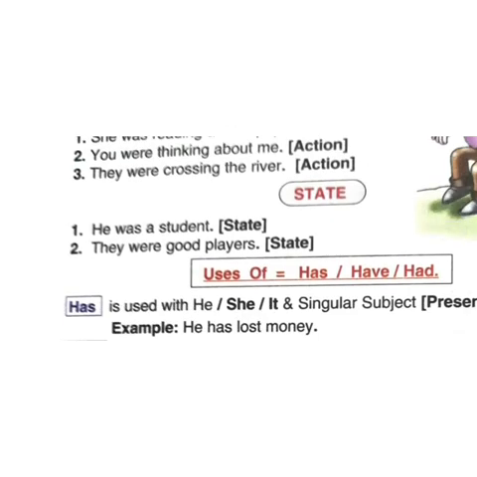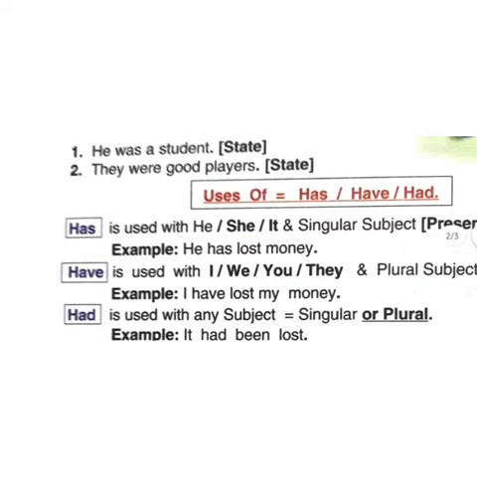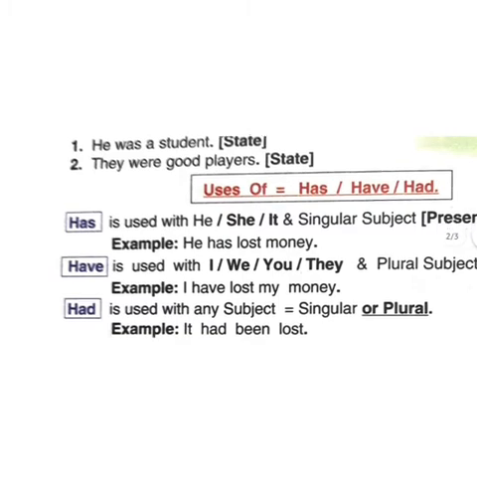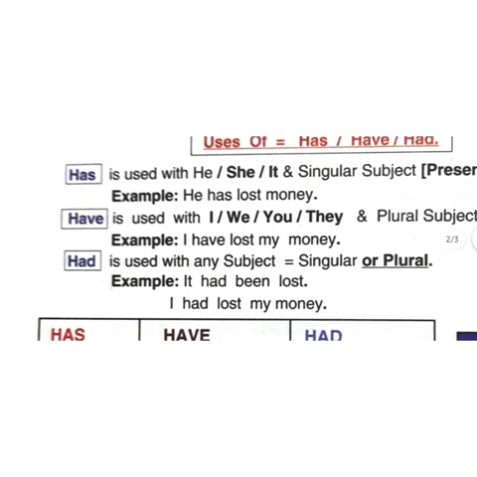In other sentences in which there is no action word, we also use was and were. For singular we use was, and for plural we use were. Okay, let's study the rule of has, have and had. Has is used with he, she, it and a singular subject. For example, he has lost money. She has lost money. It has four legs. It has a technical feature. So we are using has for a singular subject.